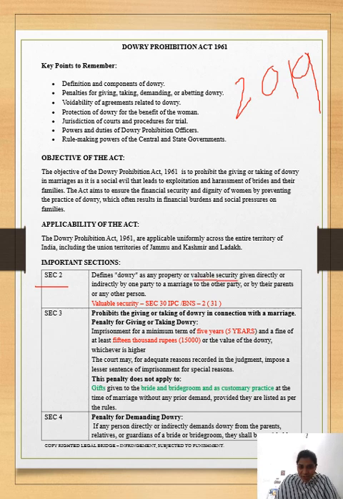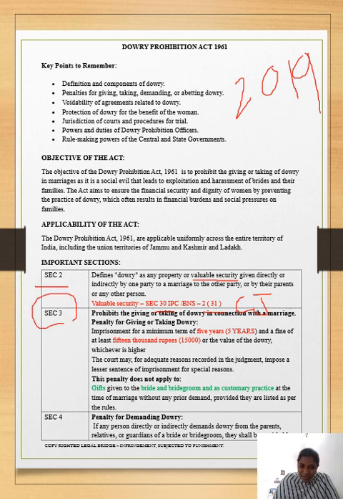You can see these definitions in IPC Section 30 and BNS Section 2(31). Why I am mentioning this here is that it was asked repeatedly in the CJ exam: in which section is valuable security defined? What is a valuable security? You have to read each and every line if you want to become a judge or clear the UGC NET.